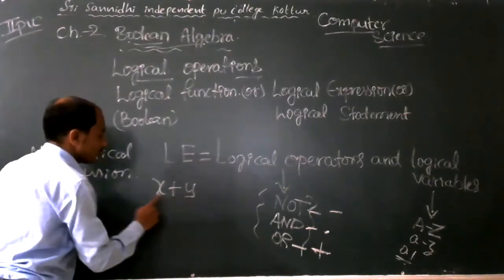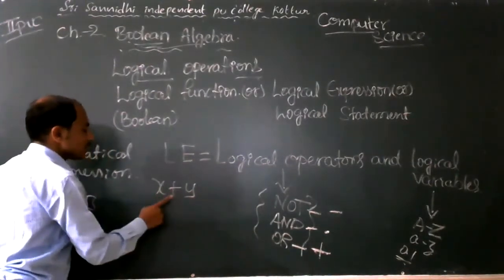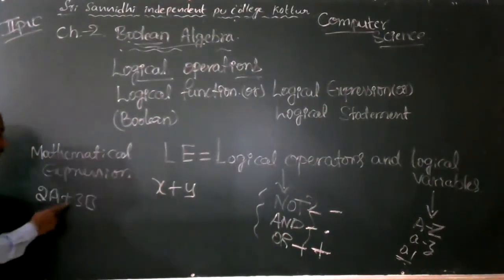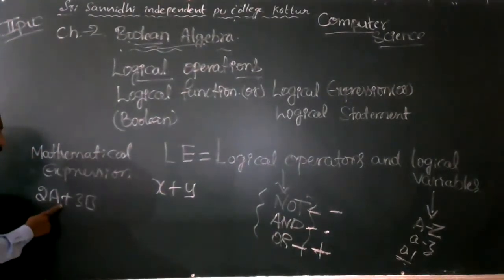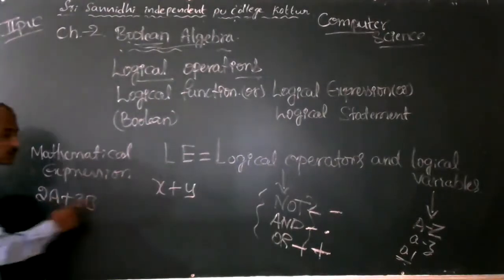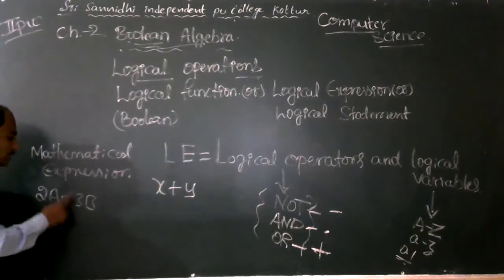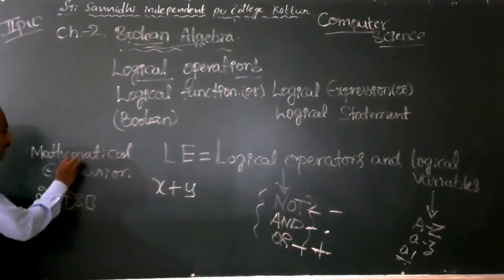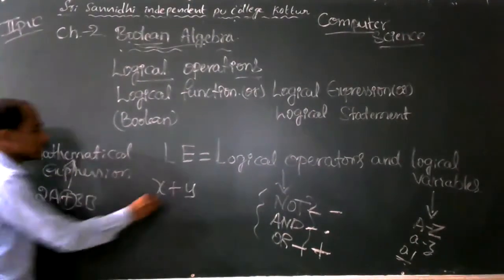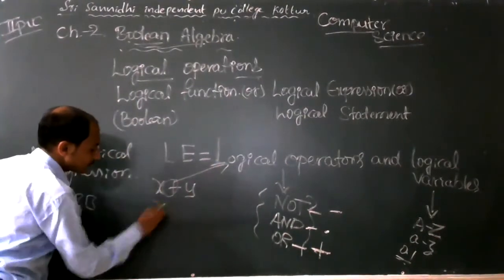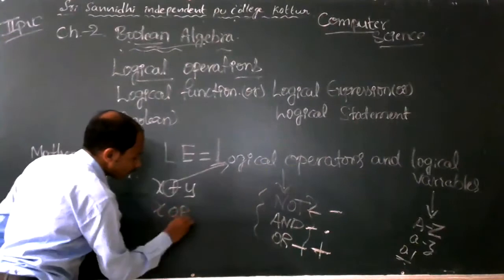X plus y means x or y. This plus performs the logical addition, whereas the mathematical plus performs the mathematical addition. So this expression is read as x or y.